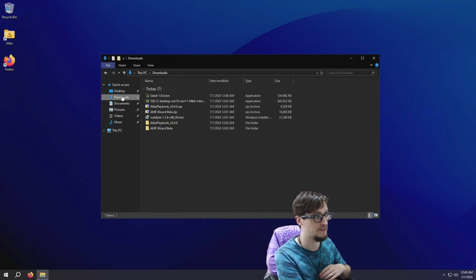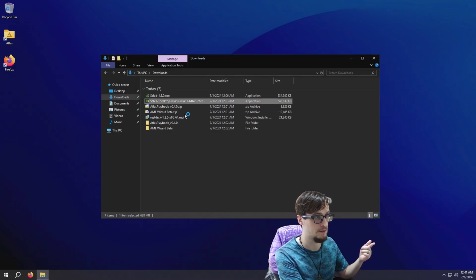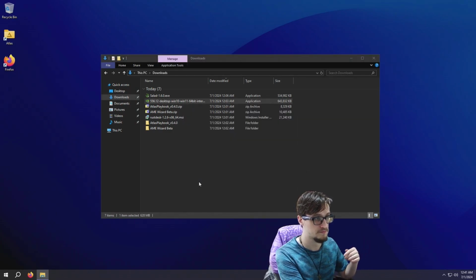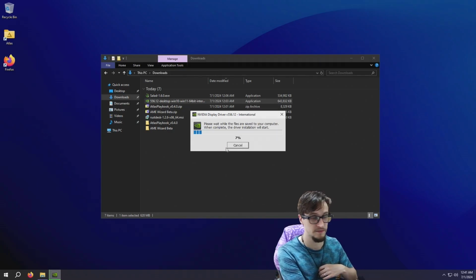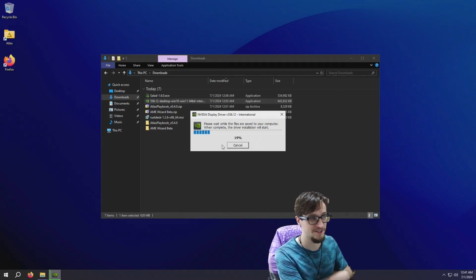Next, going to head up to the downloads folder and we can start installing our drivers. So we're going to hit up this Nvidia driver. Boom. Yeah, now we're cooking.